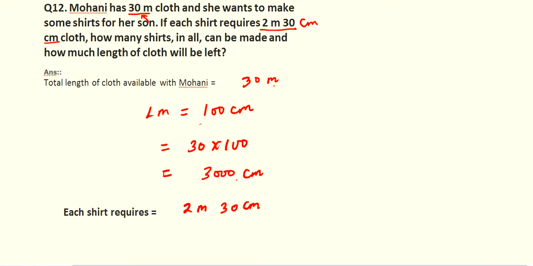As you can see, already we have converted this meter into centimeter, so further we will convert this meter into centimeter. You know very well that 1 meter equals to 100 centimeter. So this 2 meter will be like 2 into 100 plus 30.